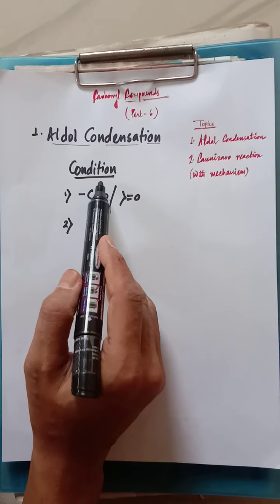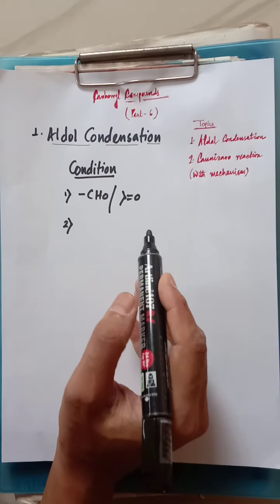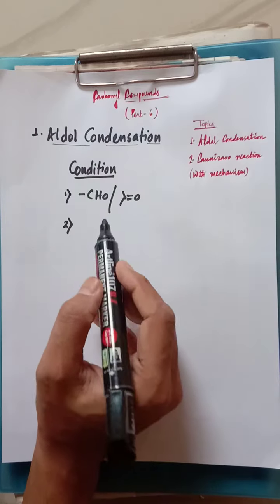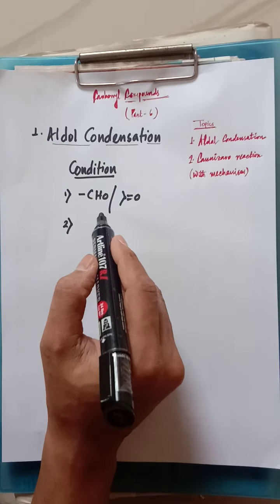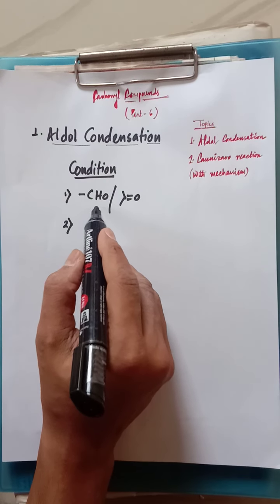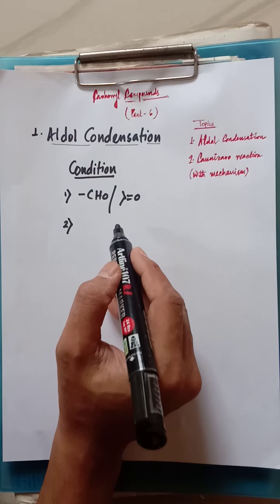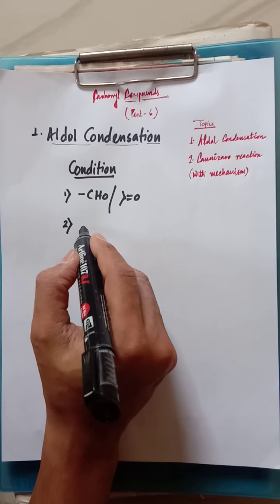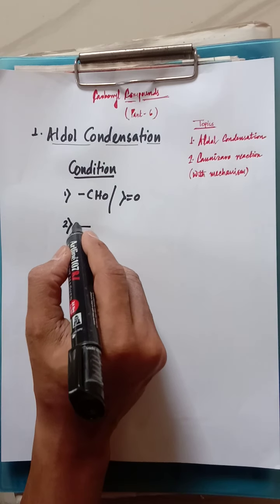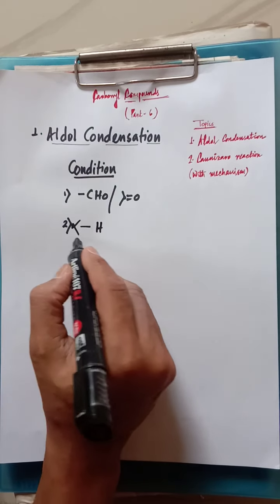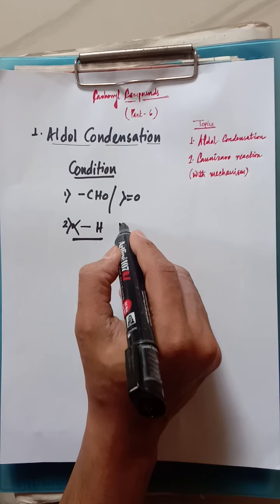Now first of all, we are going to discuss the conditions: which type of compound will respond to aldol condensation. We have to remember that the compound must have a CHO or ketone group. That means it should be a carbonyl compound. Not only that, it should have alpha hydrogen. Alpha hydrogen must be present.